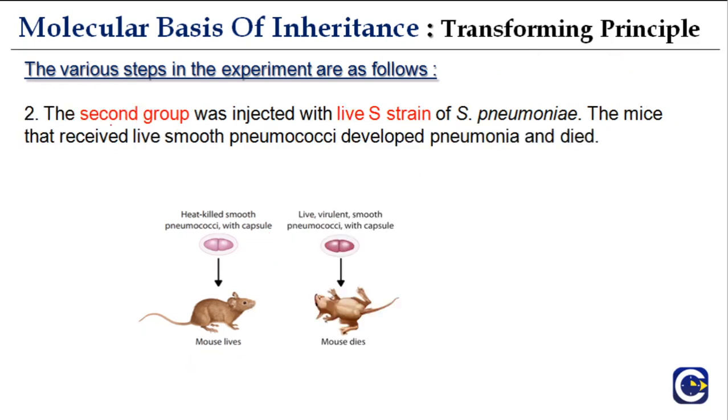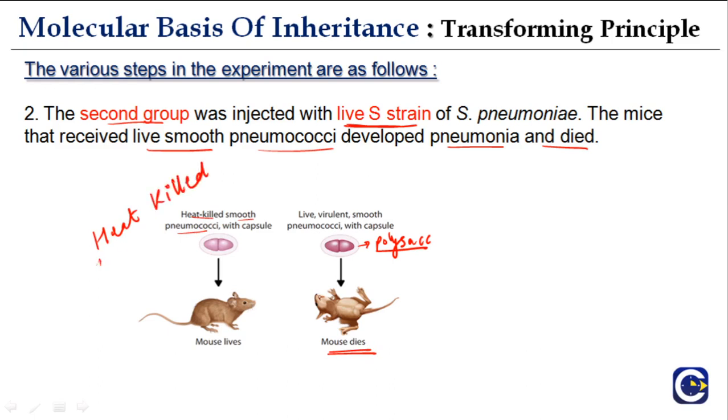Then the second group. The second group was injected with live S strain. Live S strain is the normal S strain that kills the animal, and the mice that received the live smooth pneumococci developed pneumonia and died. Very simple. Again, this polysaccharide coating of mucus gives the shiny appearance to the S strain. So here the mouse died. If we revise what happened in the first group, it was heat-killed smooth pneumococci, that is, heat-killed S strain.